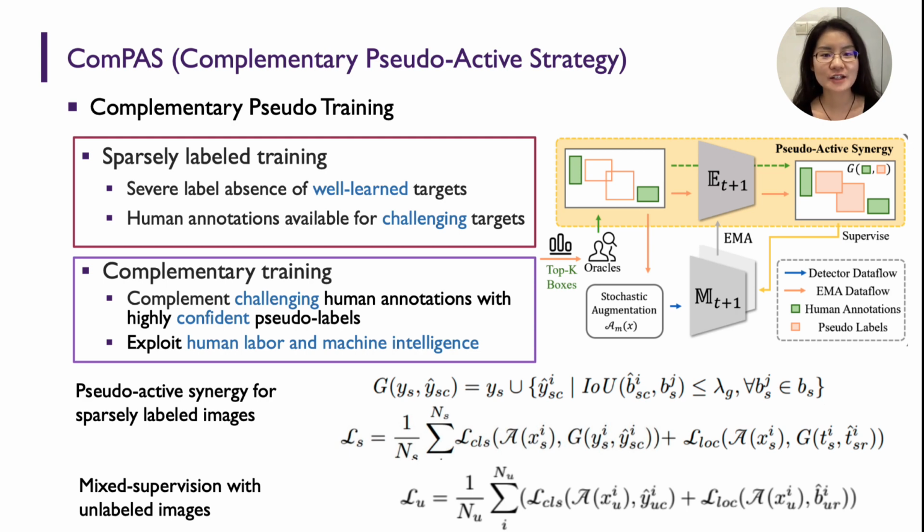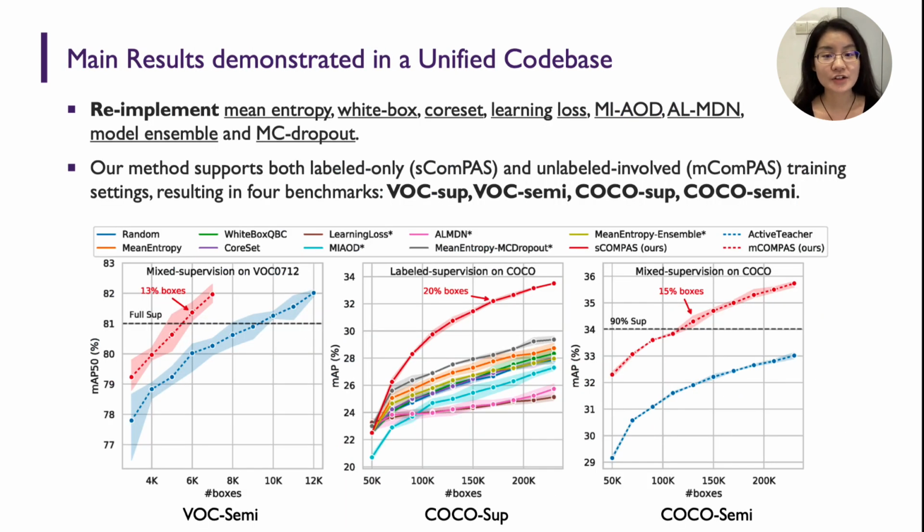COMPASS leverages both human brainpower and machine intelligence. It frees object detectors from image-level exhaustive annotations and greatly reduces labor costs. For fair evaluation, we provide a unified codebase with implementations of more than 10 active detection baselines and SOTAs.